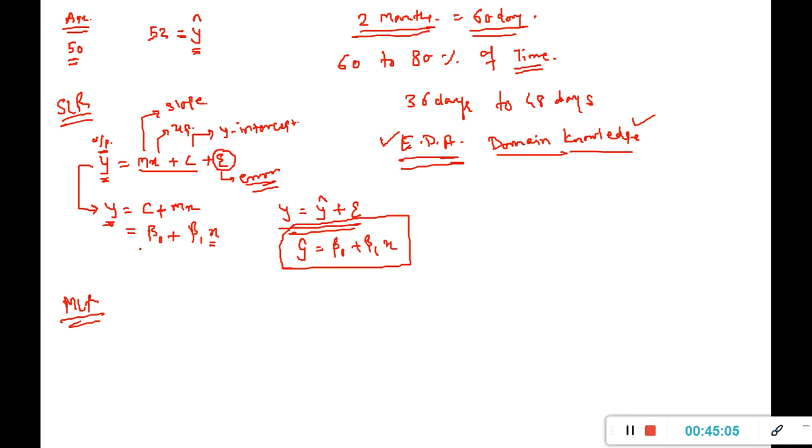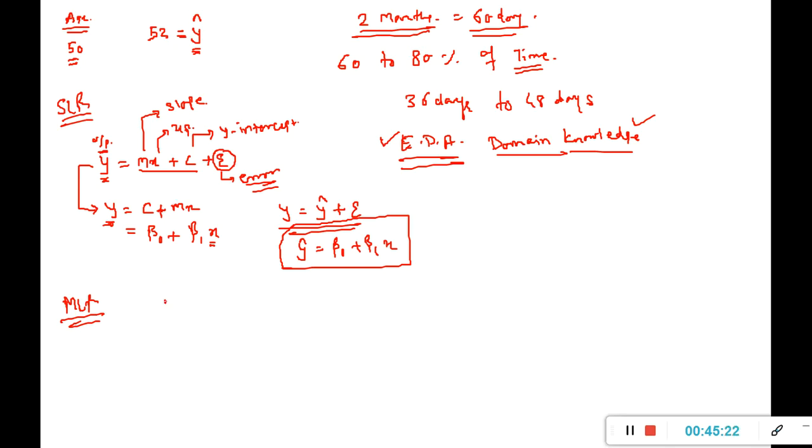Because there are multiple input variables, we are trying to check the linear relationship with each and every input variable with y.